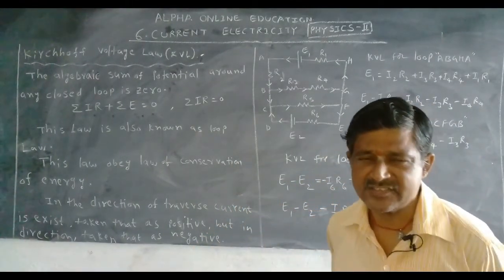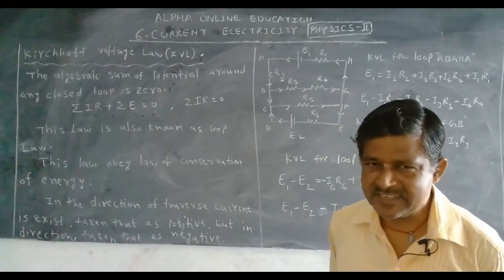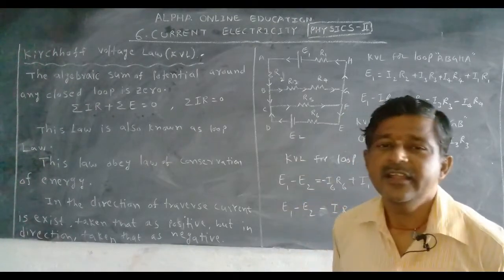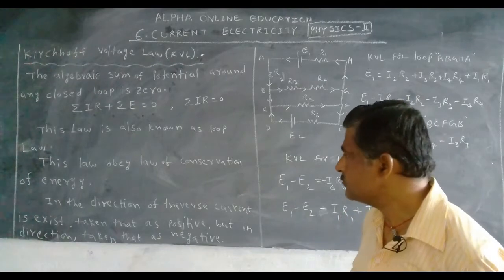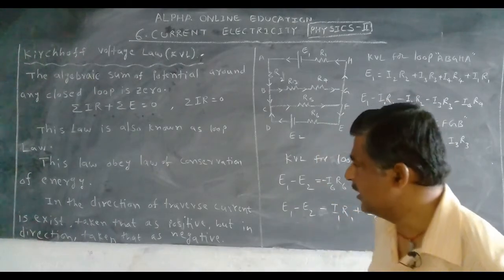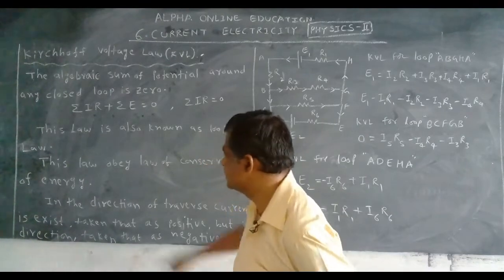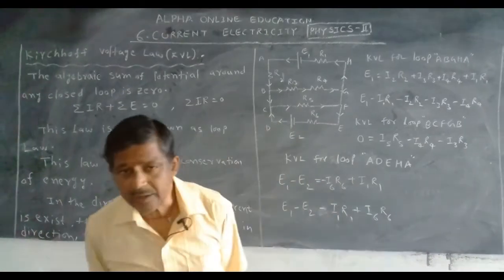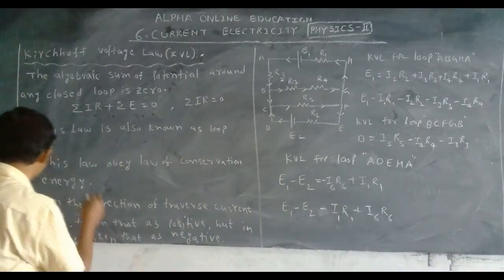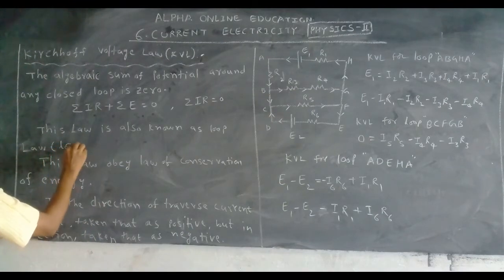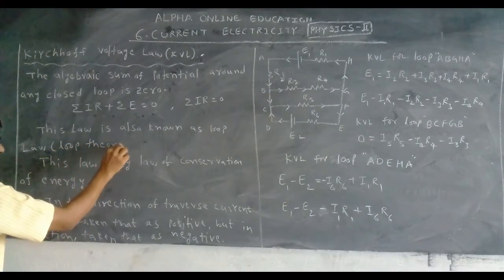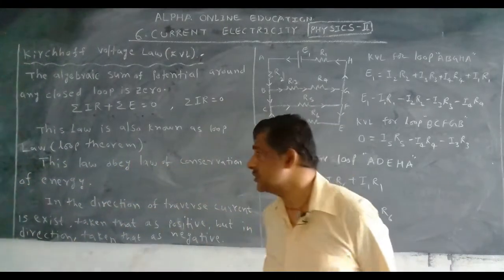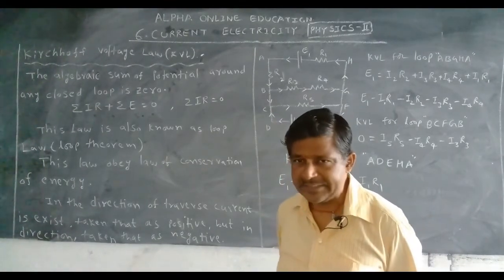Sigma IR is equal to 0. Why do we take sigma? Because it is an algebraic sum, in which positive signs and negative signs necessarily exist. This Kirchhoff voltage law, or Kirchhoff second law, is also known as the loop law or loop theorem.